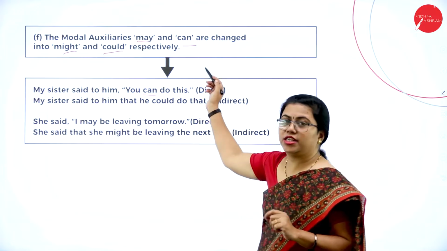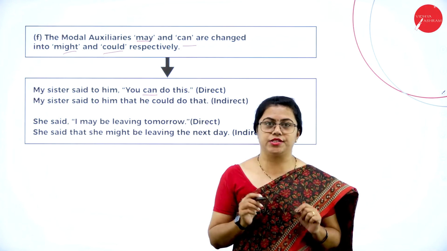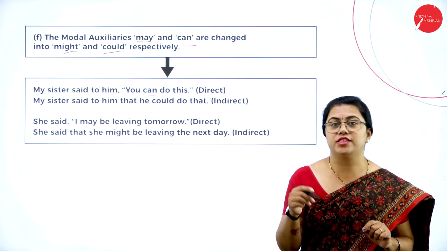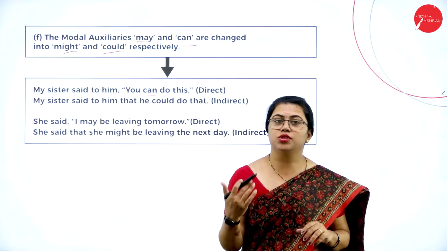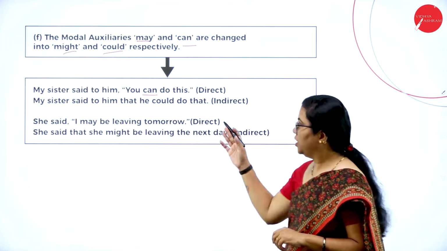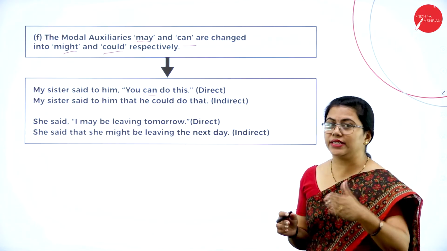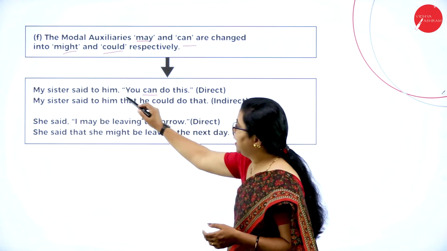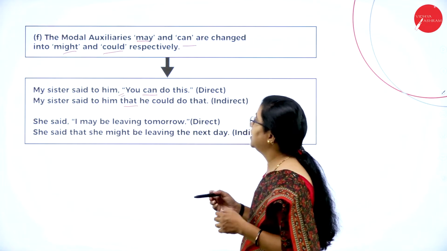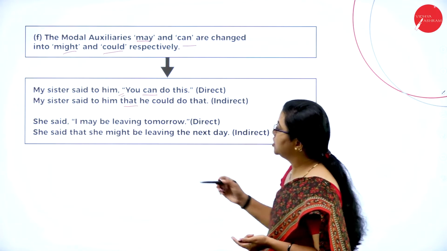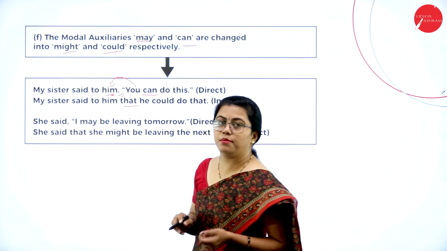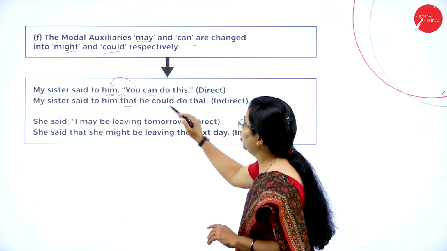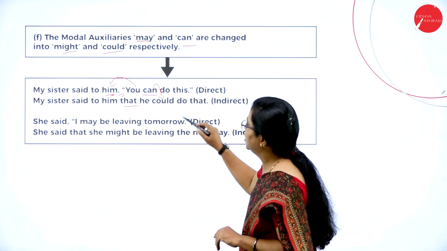Here you can see there is no condition of context given. In the previous slide you saw that based on the context you need to change it to should or would. But here there is no such condition given. So, my sister said to him, that is the reporting part, and the comma will be replaced by that: he could do that. Here the sister is telling him, so this you is referring to him, not the sister. He could do it. Can is changed to could.